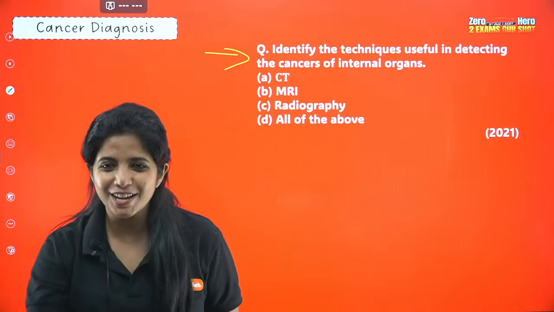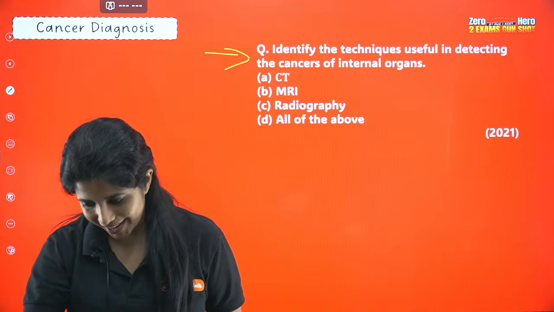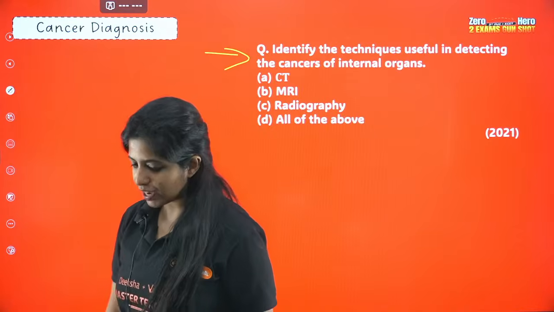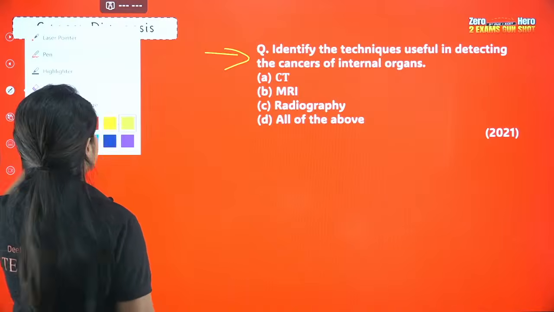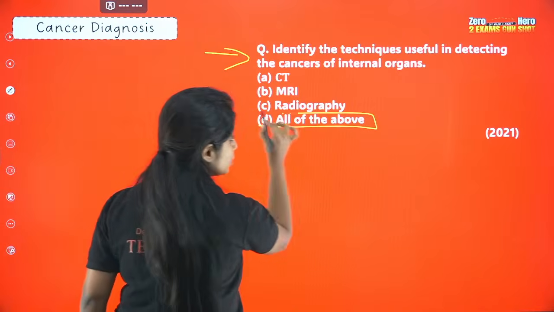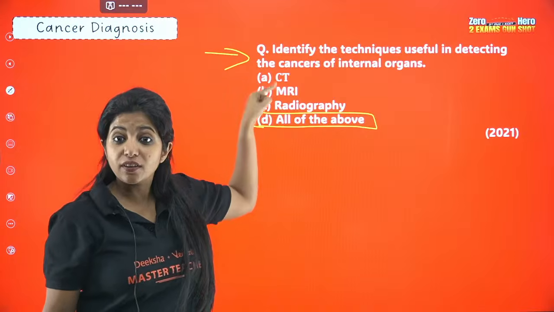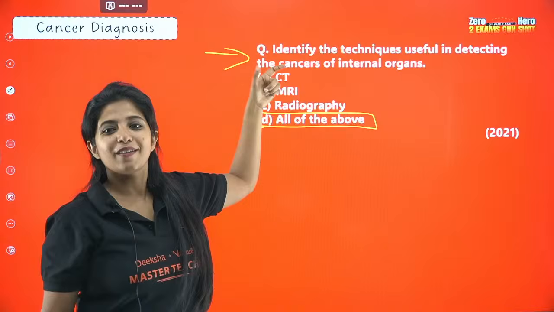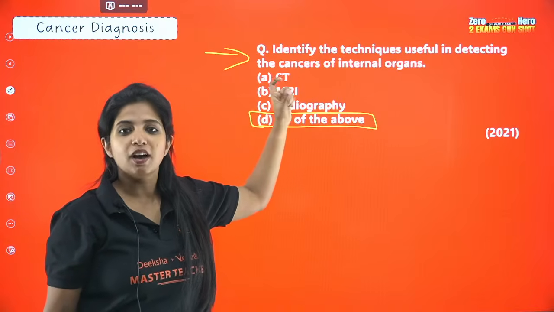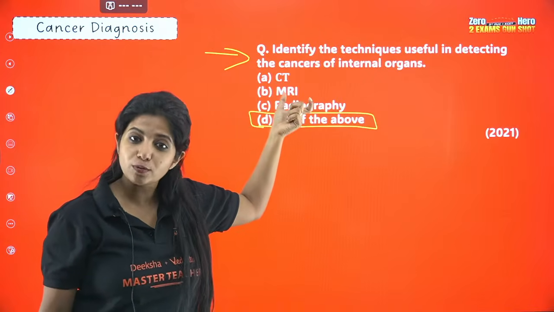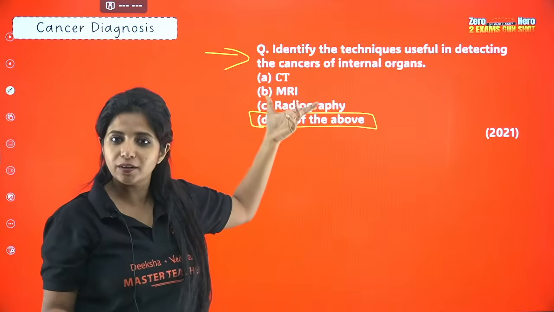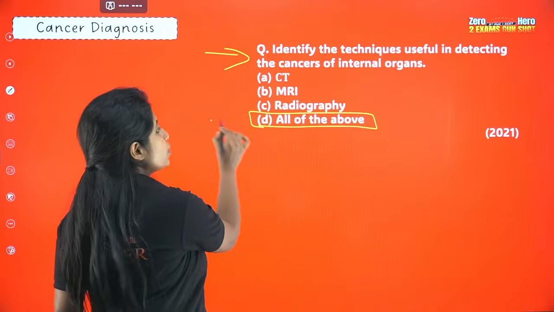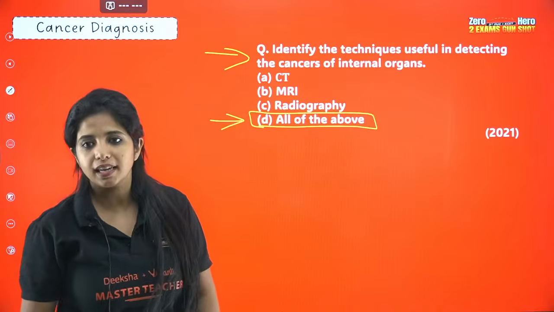Ananda is here saying the answer for this question is A. Okay. Dhanya says the answer is D. Anyone else wants to give any other answer? The answer for this question is D. Why D? Because I told you every other thing is for finding things of internal organs, but they are specific. One gives a three-dimensional image of internal organs, one gives an idea about the living tissues in a part of our internal organs, and radiography is also for our internal organs. So your answer for this question is going to be D, which is exactly why I kept this question.